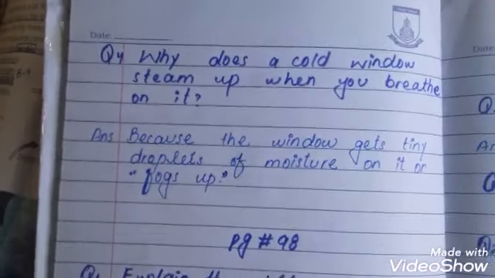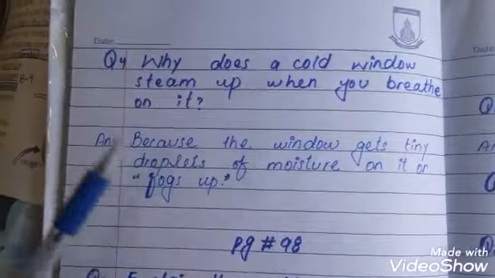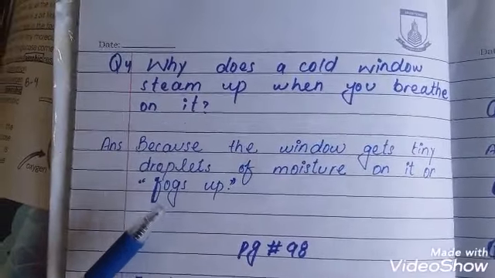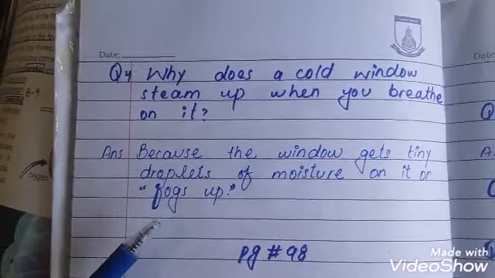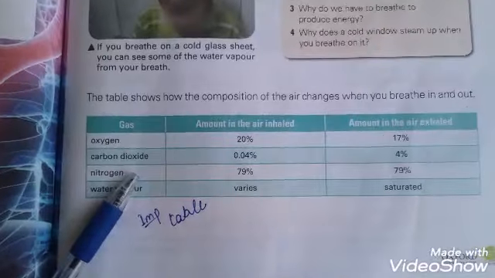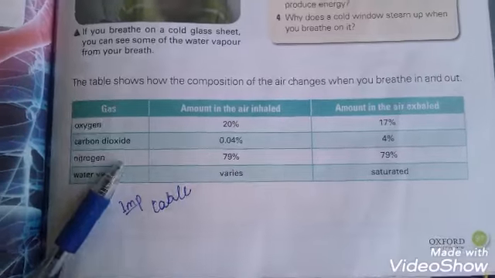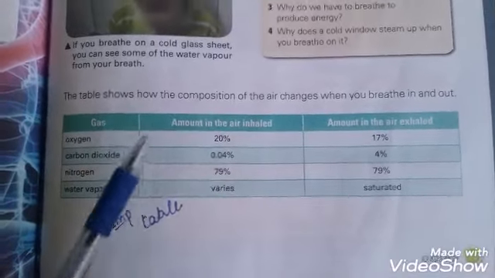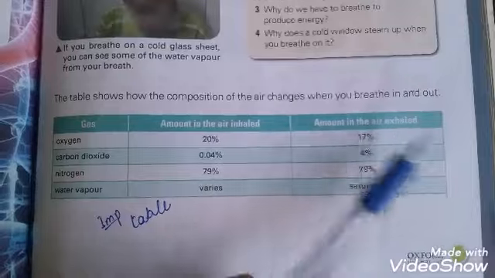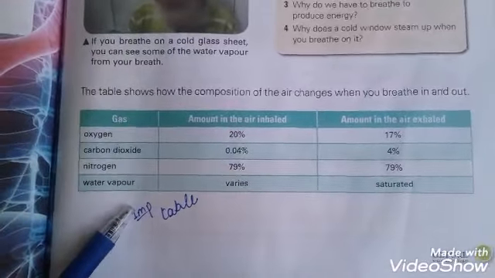Fourth question, why does a cold window steam up when you breathe on it? Because the window gets tiny droplets of moisture on it, or fog acts. This table shows how the composition of air changes when you breathe in and out. You have to learn the amount of different gases in air inhaled and air exhaled.